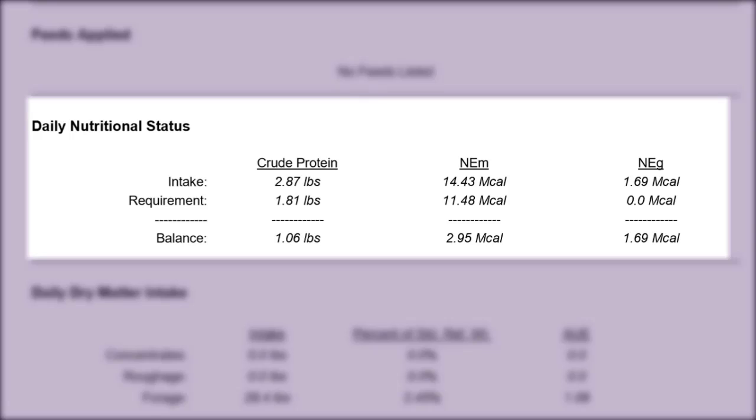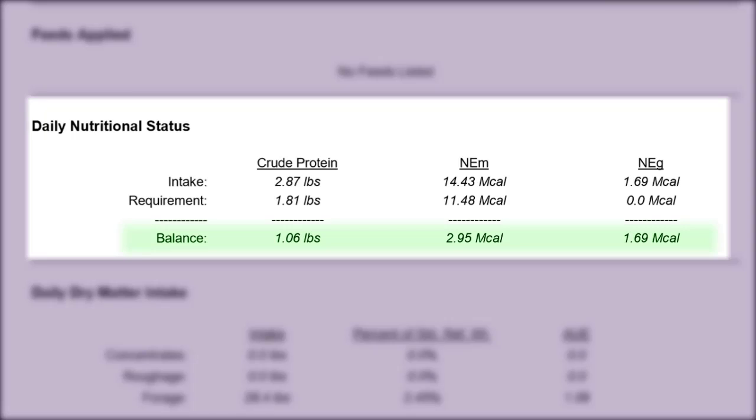This section provides information on the daily nutritional status of your herd based on the quality of diet your animals are eating, that is, the intake, versus what NutBal has estimated for your animal's nutritional requirements based on your animal's breed type, physiological status, environmental conditions, etc. A balance is calculated between the intake and requirement for crude protein and the net energy. Net energy is separated into the amount that is needed to maintain the animal versus the additional amount that is available for the animal to gain weight. The net energy for maintenance is called NEM, and the net energy for gain is called NEG.